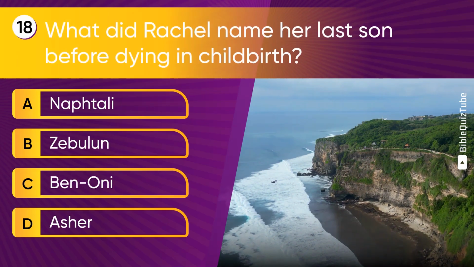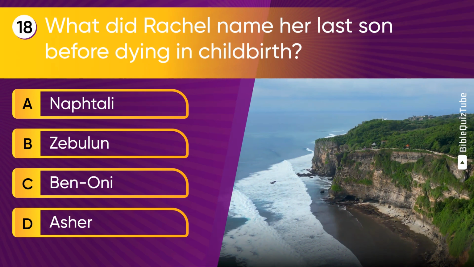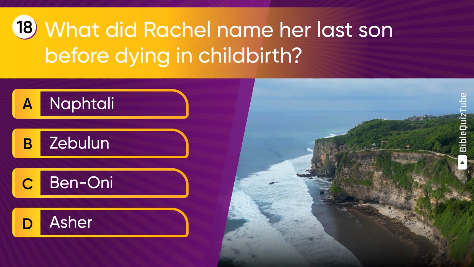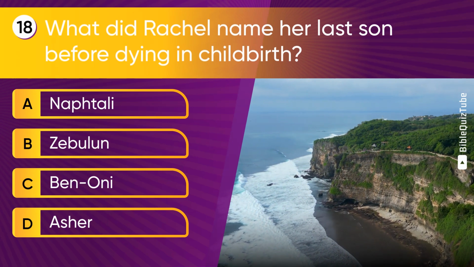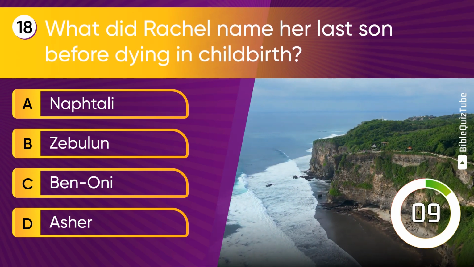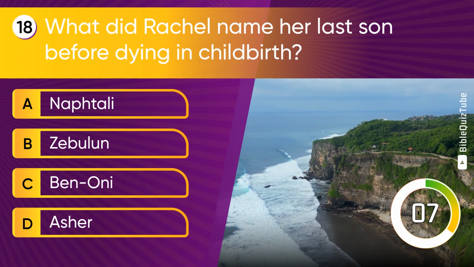Question 18. What did Rachel name her last son before dying in childbirth? A. Naphtali. B. Zebulun. C. Benoni. D. Asher.